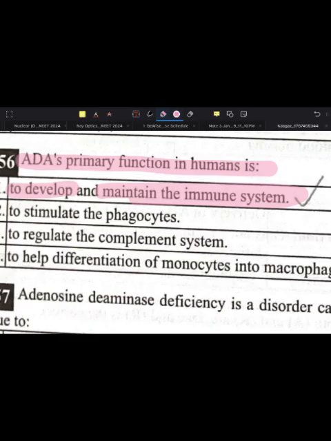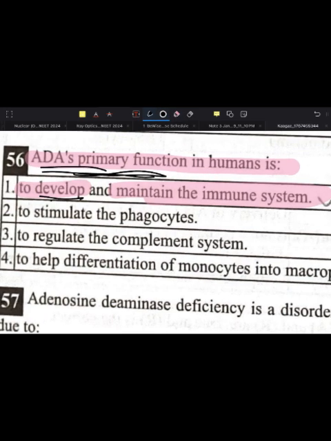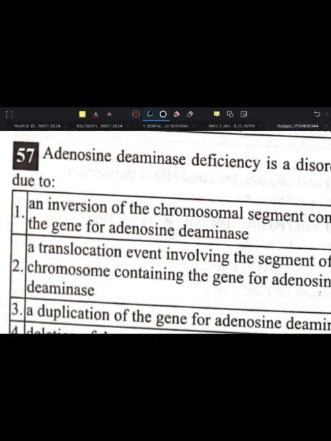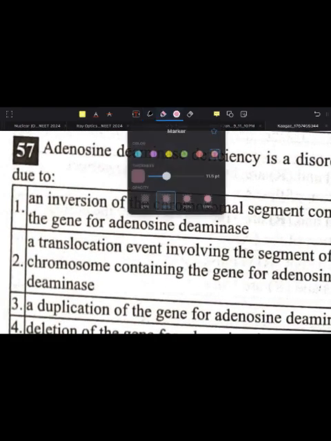Okay, let's continue. ADA's primary function in the human is to develop and maintain the immune system. So what is ADA's primary function? Why is ADA so necessary in our body? Because it develops and maintains the immune system of human beings. The immune system is developed and maintained by the ADA. Okay. Now, next.